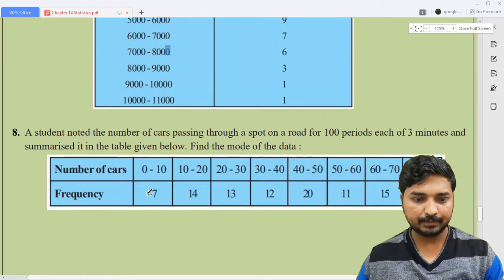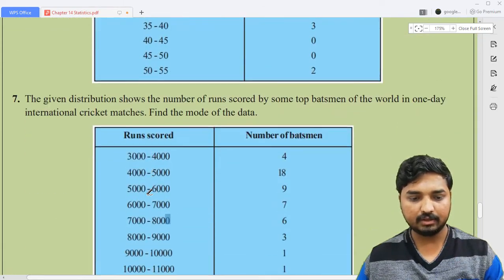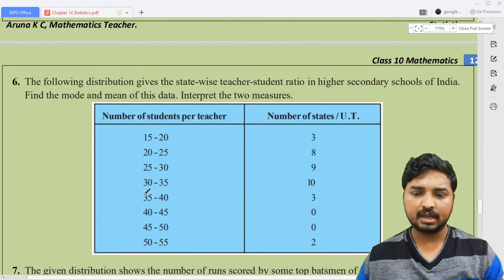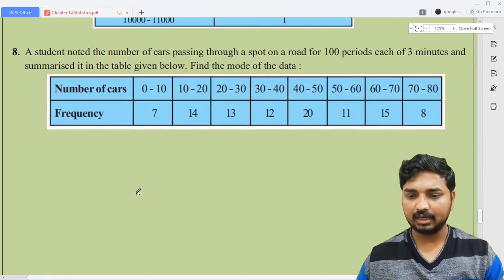Okay, question number 6, 7 and 8 are exercises for you. Okay, so remember all these questions are from the NCERT textbook only, and the answers are already given in your textbook at the end of the last page. That's why I'm not going to add the answers here. So you need to verify the answers from your textbook only. You can calculate for all these questions.